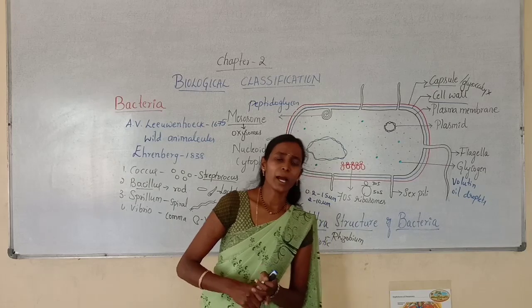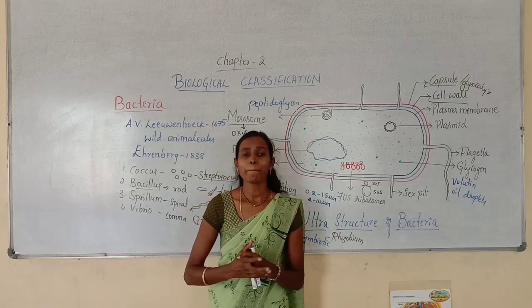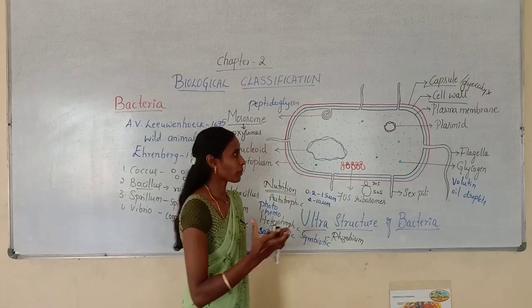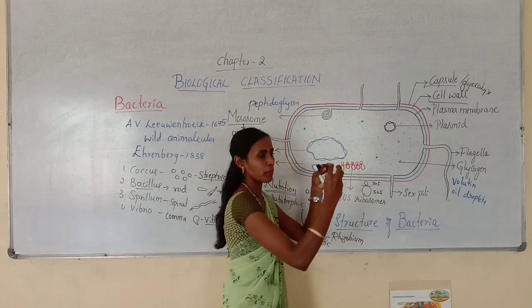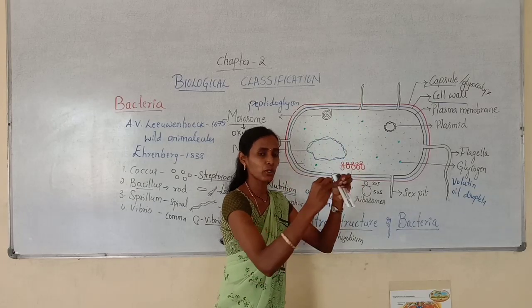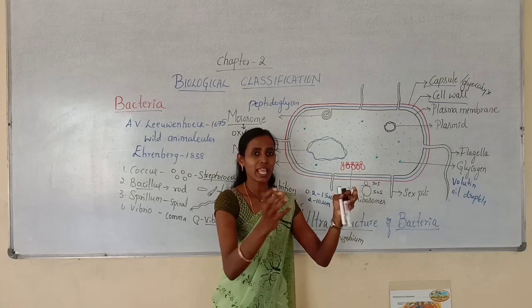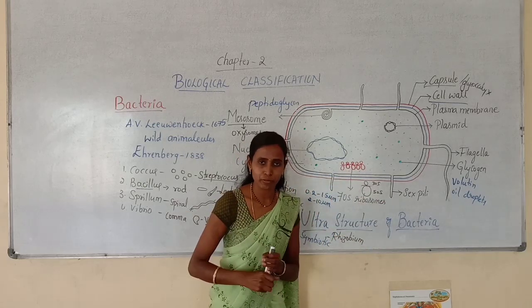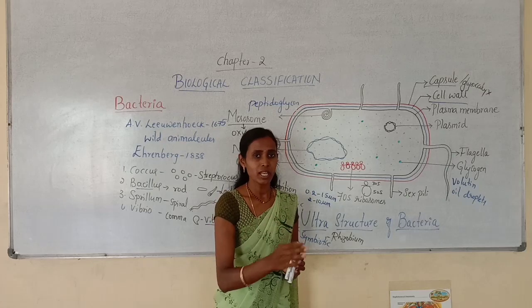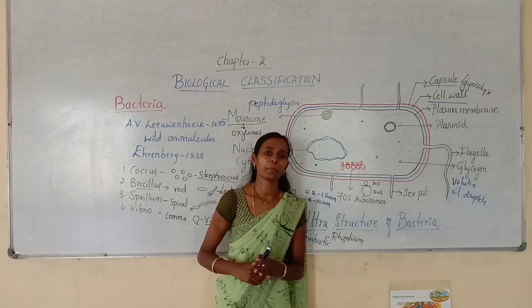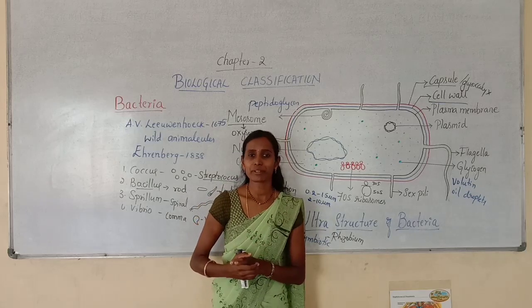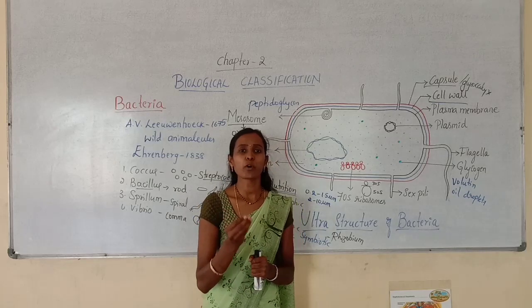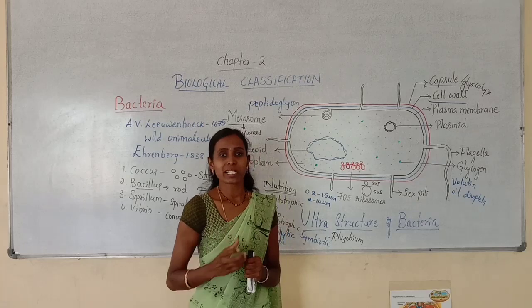Actually, the bacteria mainly reproduce by binary fission. You may be knowing about this binary fission. One bacterial cell divides to form two bacteria. Again, they will undergo binary fission one more time. Likewise, many bacteria can be formed. That is called binary fission. This bacteria mainly reproduces by binary fission, and during unfavorable conditions, it produces spores.